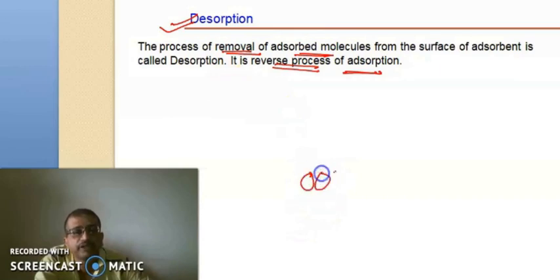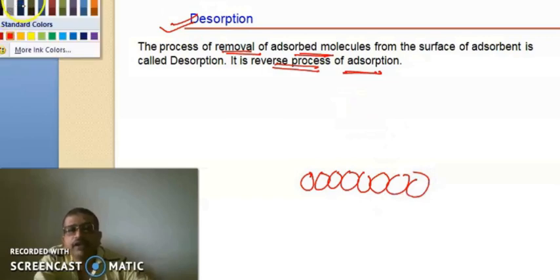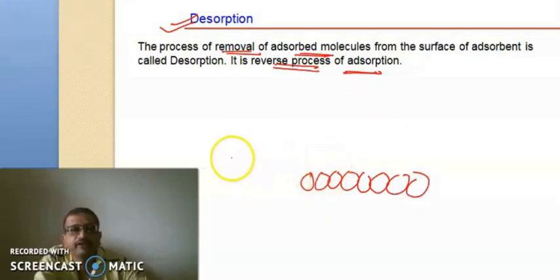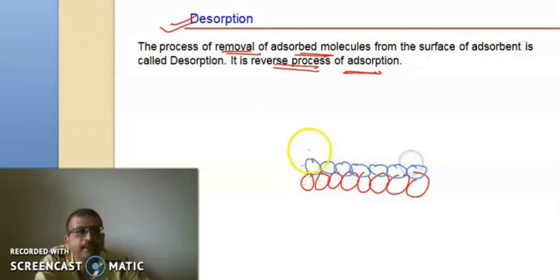If this is our surface, and these are the adsorbed molecules on the surface of the adsorbent, and these molecules somehow go back into the atmosphere, then that process is called desorption. This process is completely the reverse of the adsorption process.